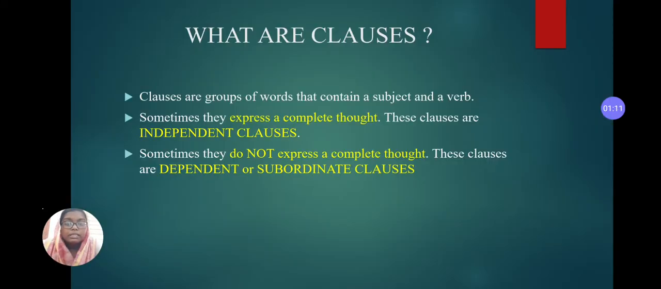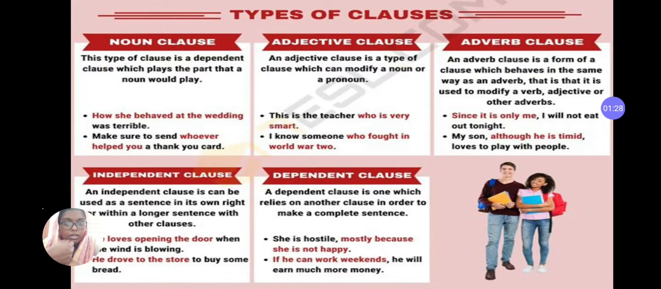So a clause can be dependent and independent. Those clauses that can express a complete thought are called independent clauses, while those that do not express a complete thought are called dependent or subordinate clauses. And clauses, just like phrases, can stand for a single grammatical unit. So a clause can be divided as noun clause, adjective clause, adverb clause, and we already know a dependent clause and independent clause. If you look at the example, we will get a better understanding.